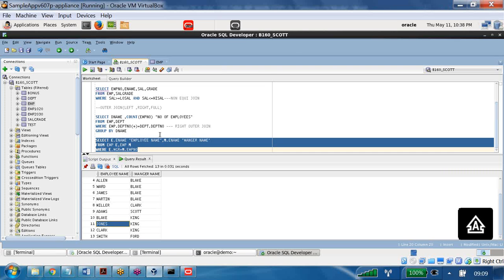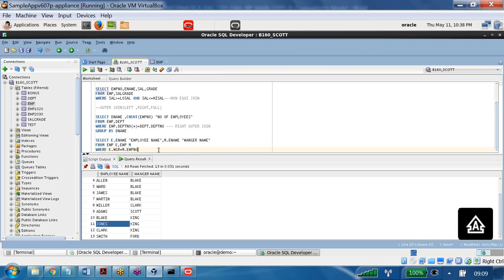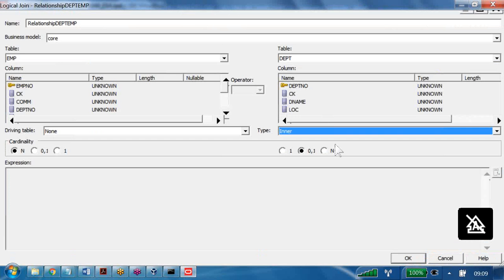It's working. So whatever you did here, the join type is called what join? Self join. Self join means we are joining one more column of the same table. In the same table, two columns we are trying to join. That is called a self join. Now how to do this kind of thing in our OBIEE? That's my goal.